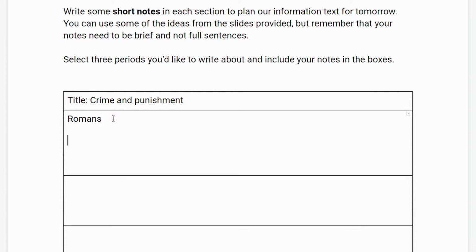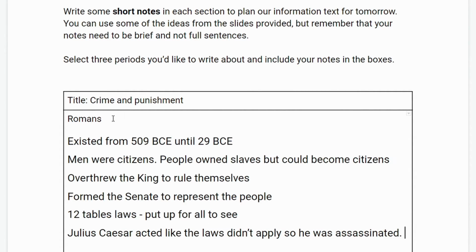I've chosen the Romans, and here's what I might write as my notes in this box so I can help myself write my paragraph tomorrow. Remember that it needs to be brief, and it doesn't need to be full sentences. It doesn't need to be the full explanation. It just needs to be something to give you an idea about what you're going to write about tomorrow.